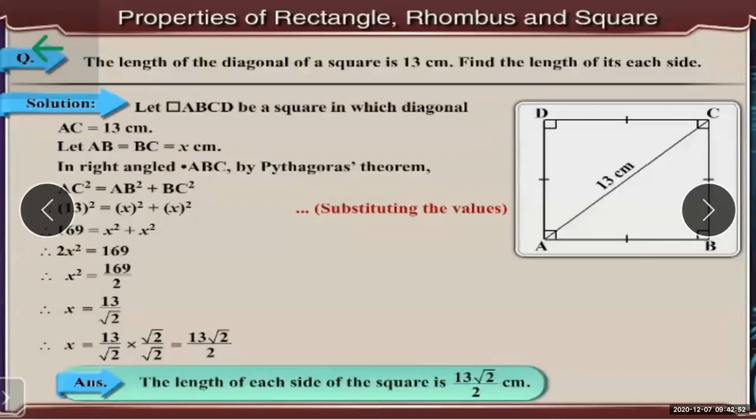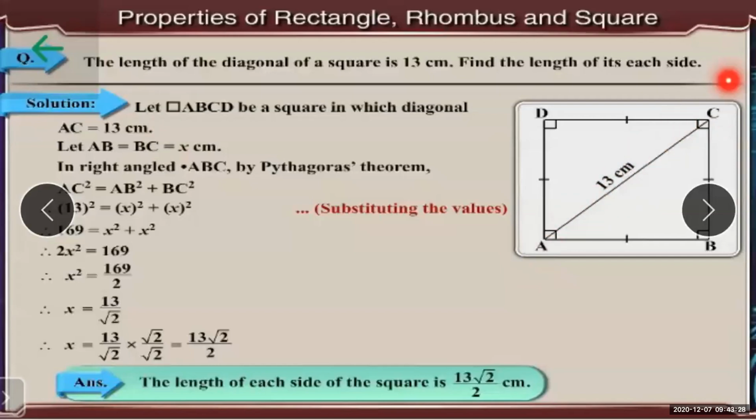Okay, so let's start. Now, here also the diagram was not given. So as per your imagination or as you like, you can name the parallelogram. You also have to use A, B, C, D. Okay, so let quadrilateral ABCD be a square, because it is given as a square. So we have to write: let quadrilateral ABCD be a square in which diagonal AB is equal to 13 centimeters. Now this is the diagonal.